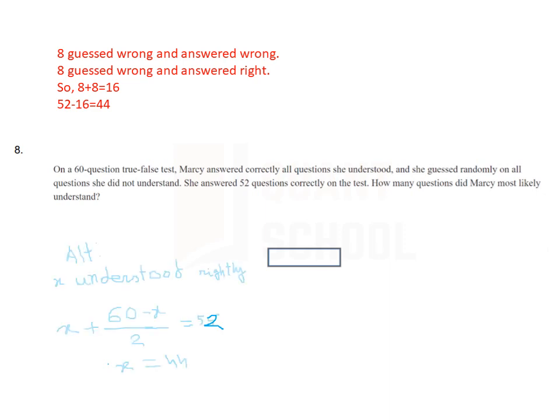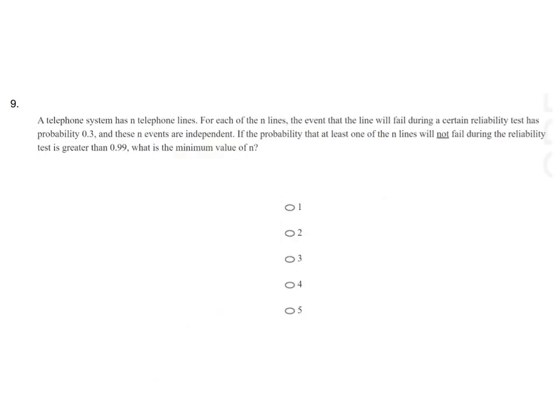If you do not get it yet, let us try another method. Suppose that x is the number of questions she understood rightly. So x plus (60 minus x) divided by 2. As we do not know how many questions she understood rightly and answered rightly or wrongly, we have divided it by 2. So x plus (60 minus x) divided by 2 equal to 55. Sorry, it will be 52. So it will be 50.